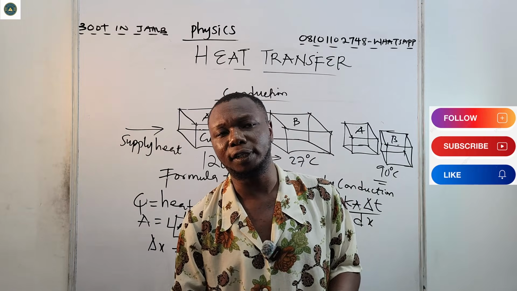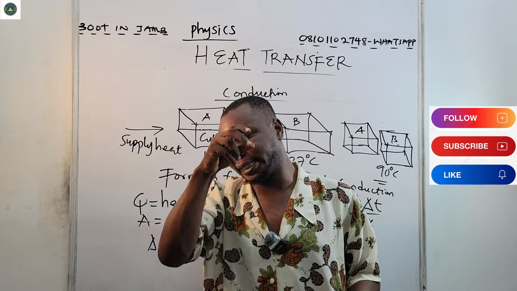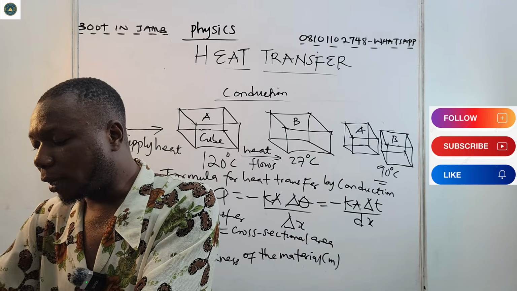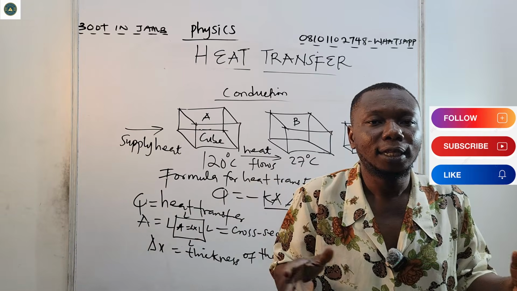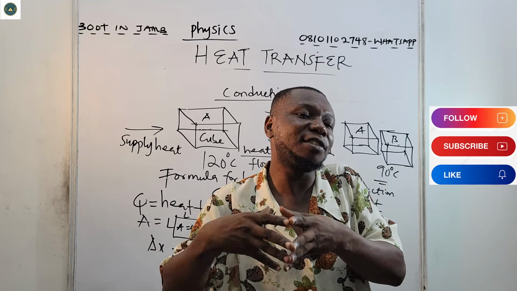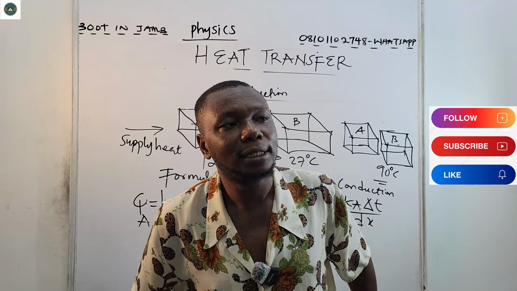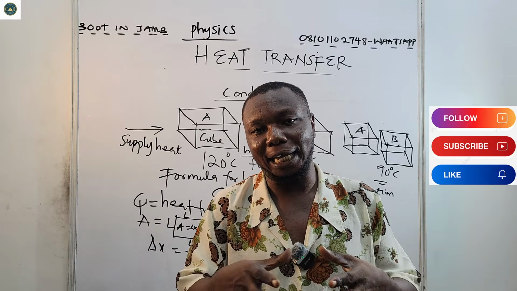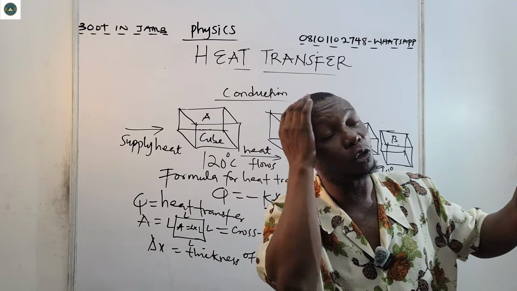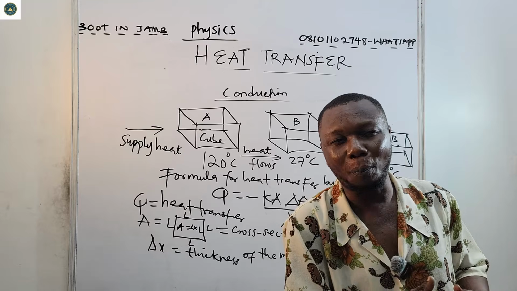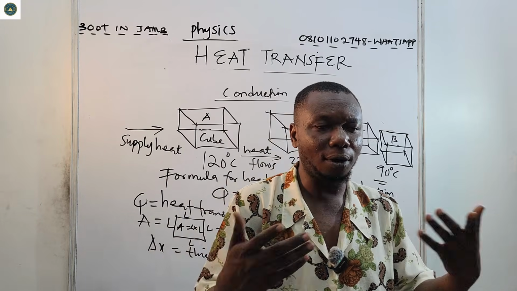Now, what is thermal conductivity? The thermal conductivity of a material is the ability of that material to conduct heat. So we now see that materials have different thermal conductivity. The thermal conductivity of metals is different from the thermal conductivity of fluids, like water. At high temperature, metals will conduct faster.